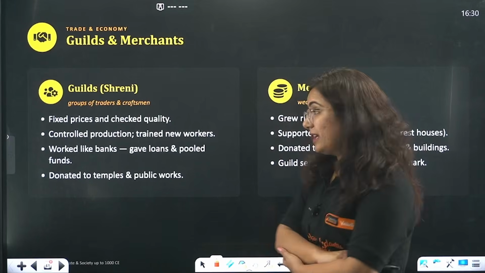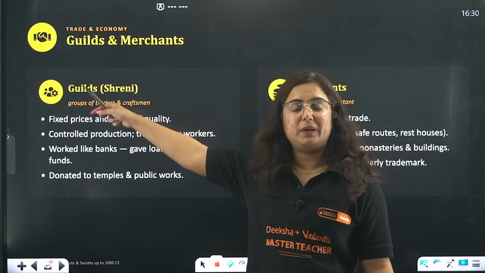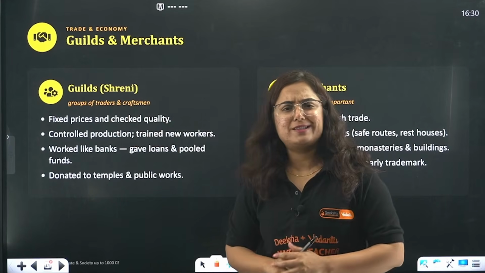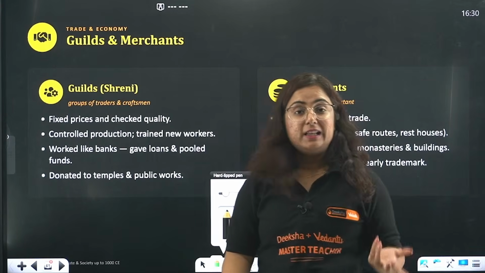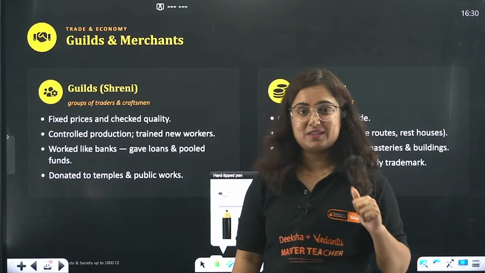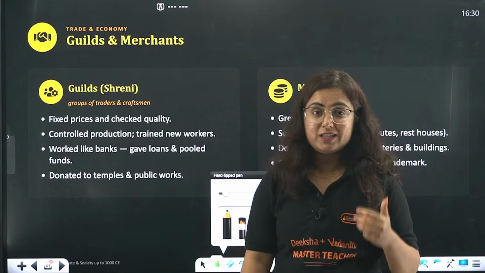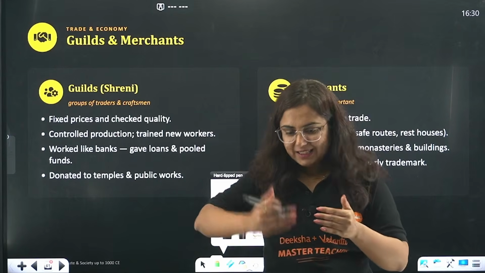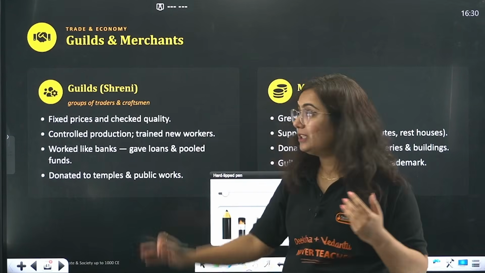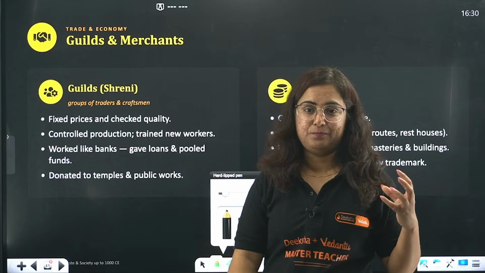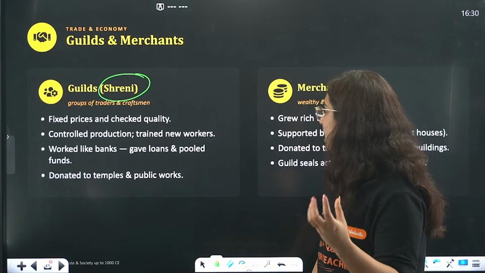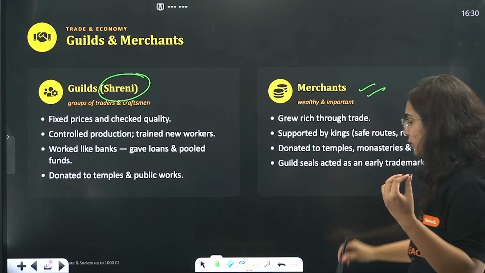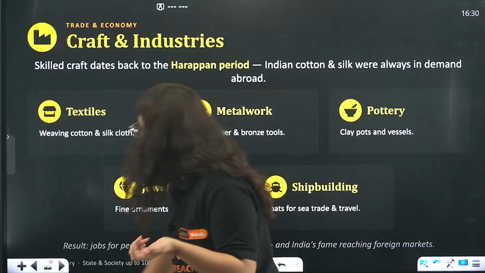Right? For the trading activities, guilds were made. The groups, right now we see that there are certain communities in India which are famous for trading, like the Jain community, they do business. Bohra communities, Baniya communities. So they gradually developed from the past. Also there were guilds of merchants, referred to as Shreni, groups of traders. And there were merchants who became wealthy day by day.